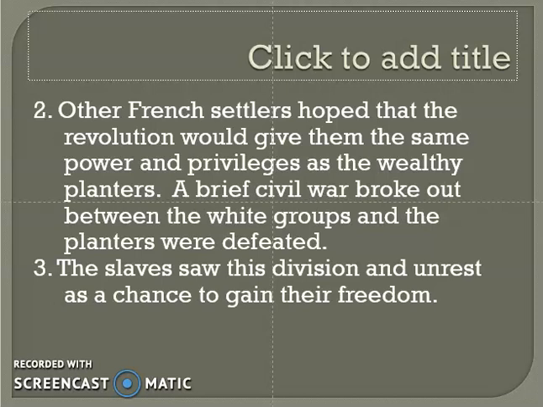So a brief civil war broke out between the two white groups, and the planters, who were the wealthier of the two groups, were in the end defeated. The slaves then saw this division and unrest as a chance to gain their freedom.